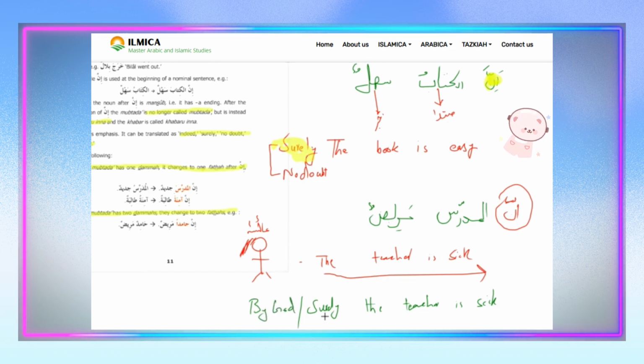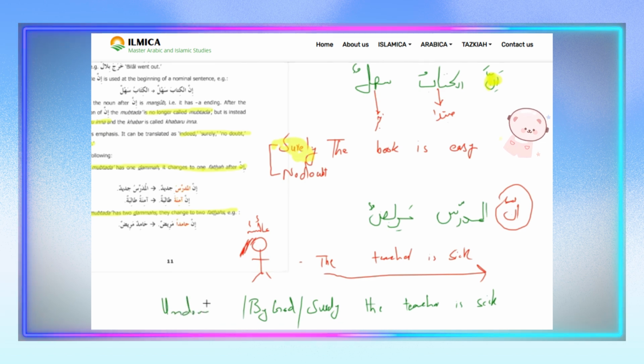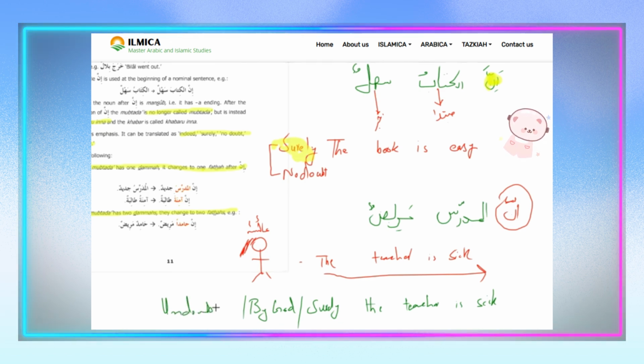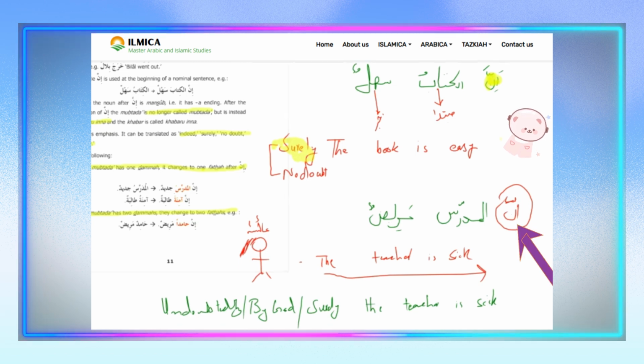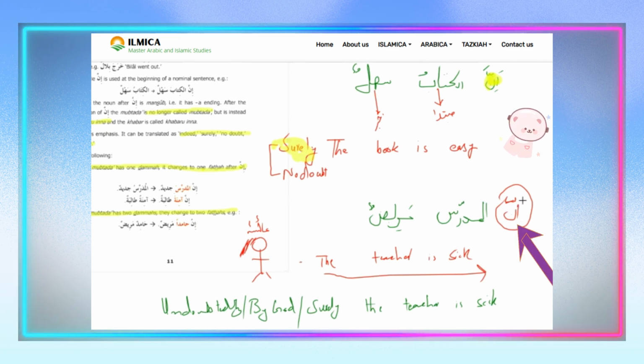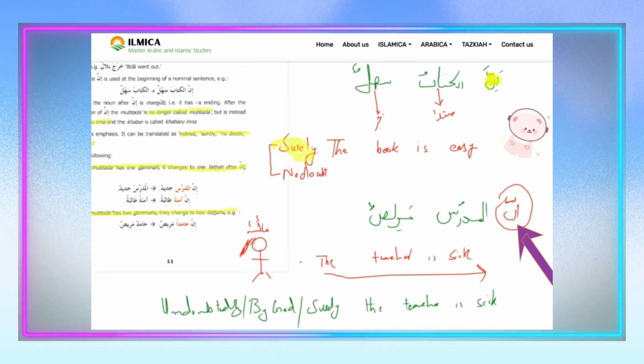By God, surely, undoubtedly. So in Arabic, we use this expression, which is inna or anna, to say surely. Got it?